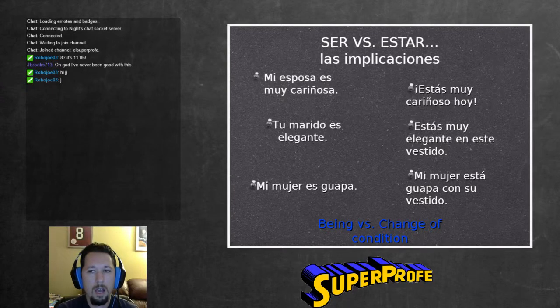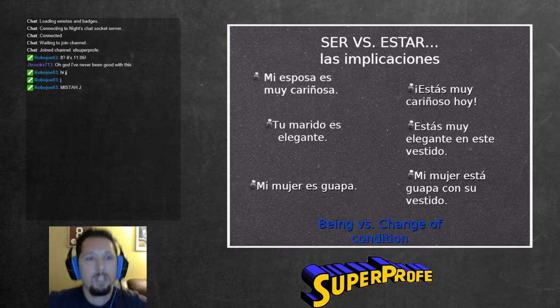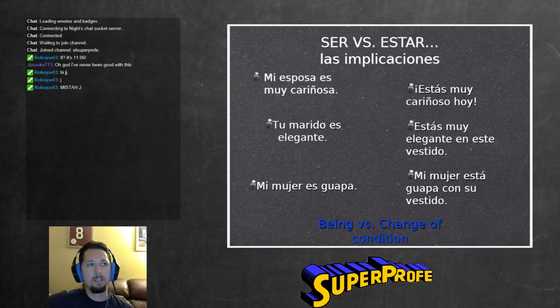So another thing that students get really hung up on is they get told that estar is more for things that aren't permanent. So if I say mi mujer está guapa con su vestido, like my wife looks great, she looks beautiful in that dress, students start thinking, well, because I used estar, that must mean that she's not always that way.